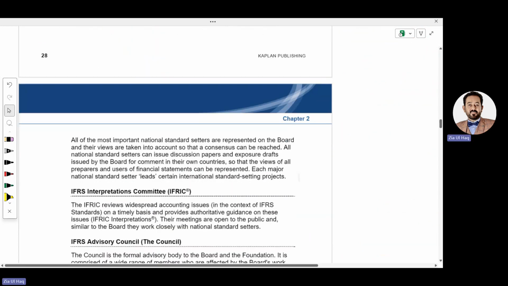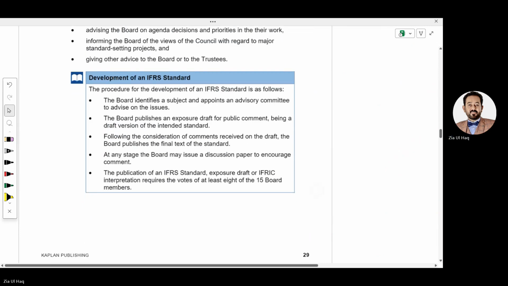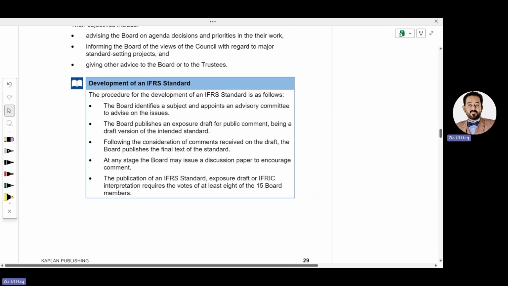What is the process of issuing standards? The board publishes an exposure draft for public comments, being a draft version of the intended standards. Following the consideration of comments, it revises the draft, and the board publishes the final text. At this stage the board may issue a discussion paper to encourage comments, and then the standard is defined.